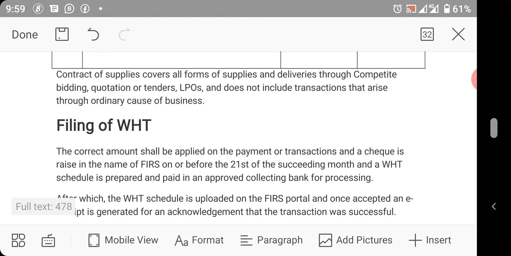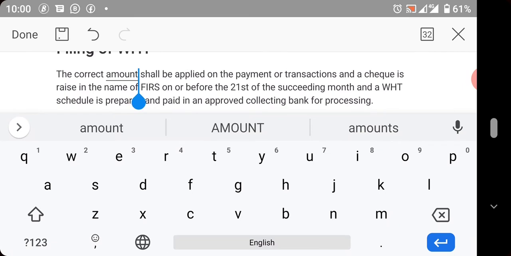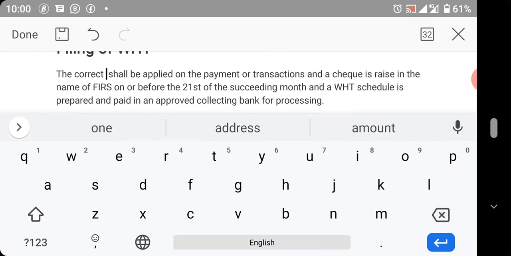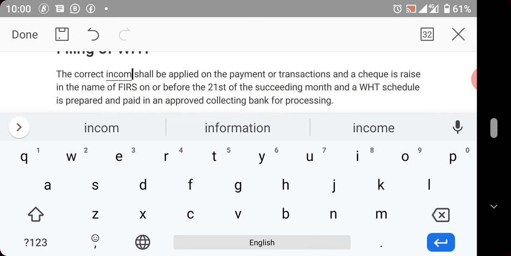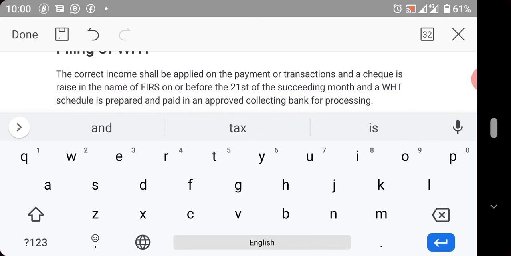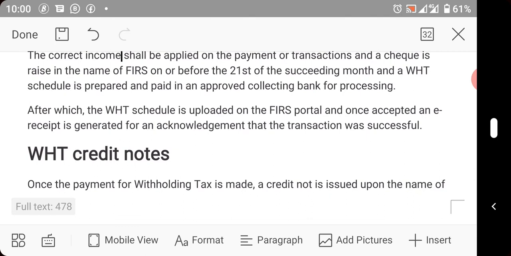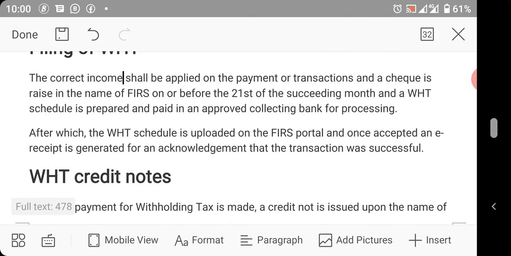So move down to filing of withholding tax. The correct rate shall be applied on the payment or transaction, and a cheque is raised in the name of FIRS.